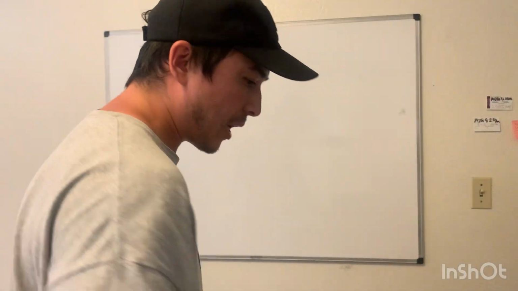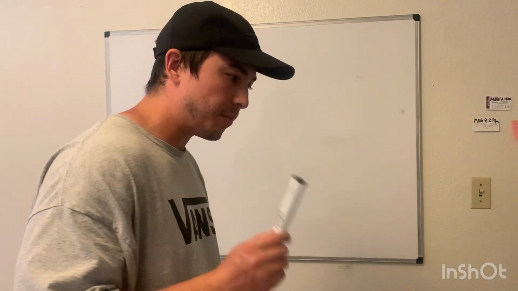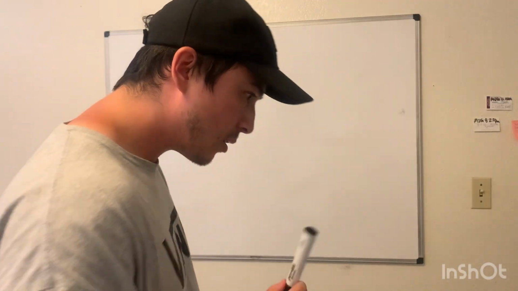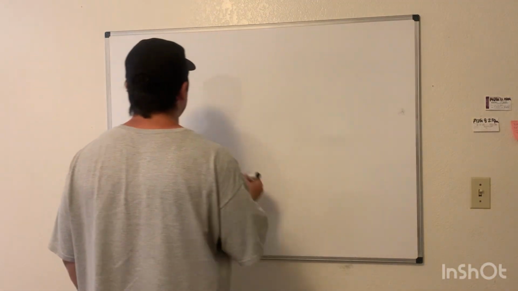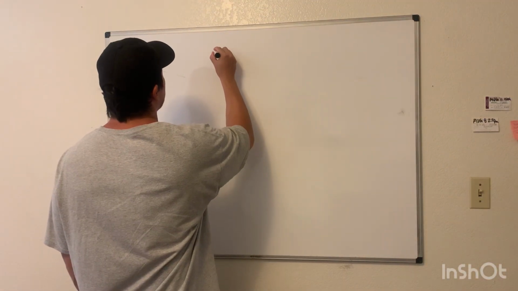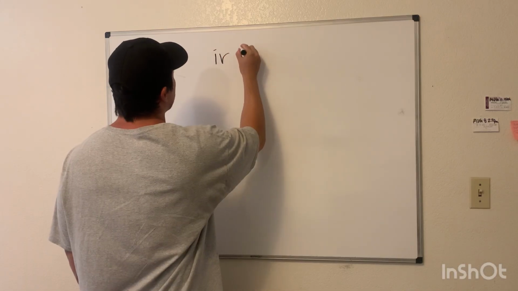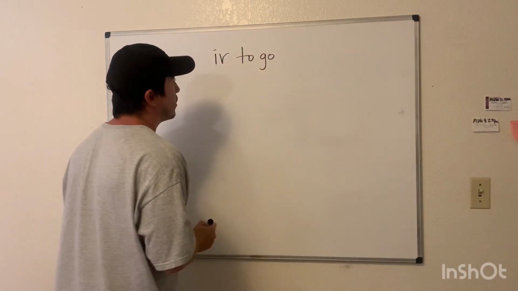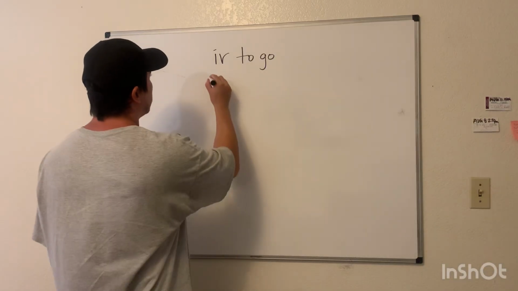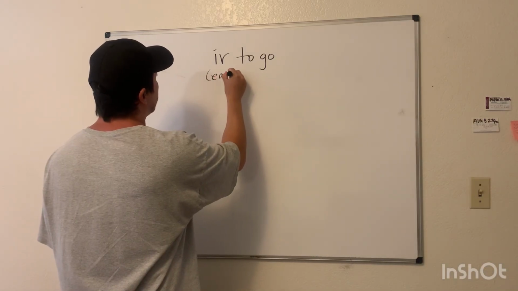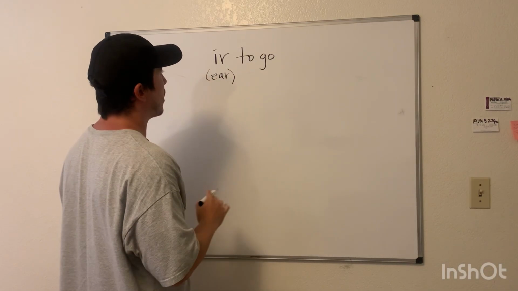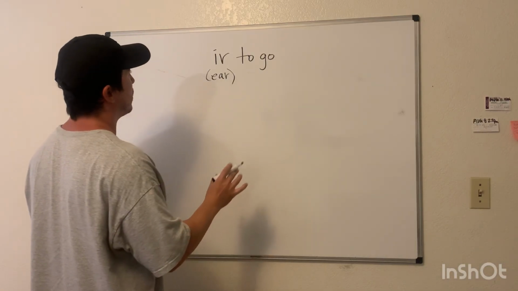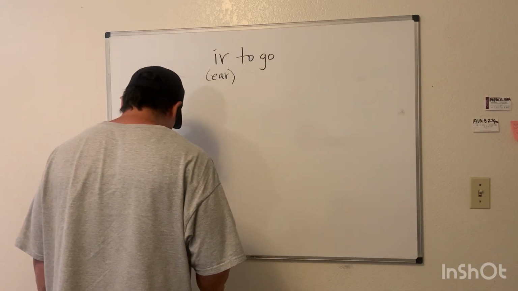All right, Miss Roxy, we're going to keep things real simple. Today we'll be looking at a verb, to go. Ir. Ir. Sounds like ear. Ir means to go.